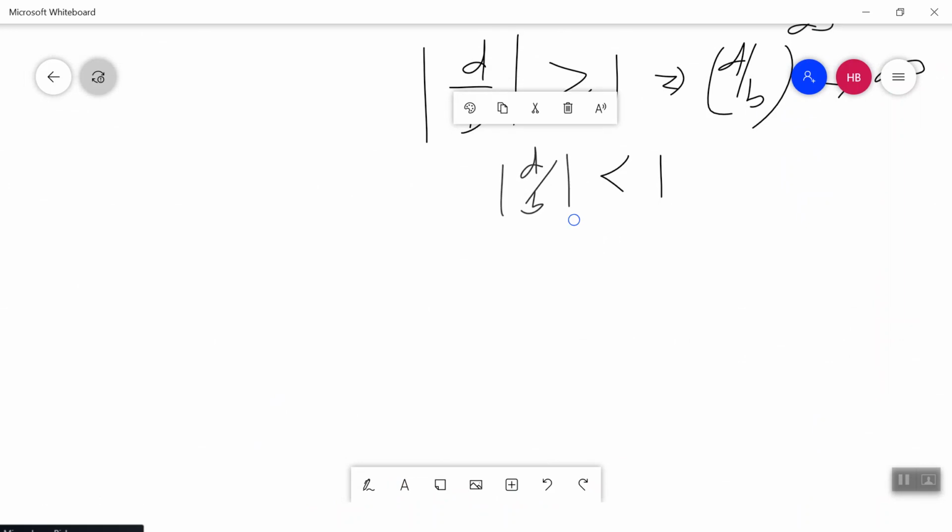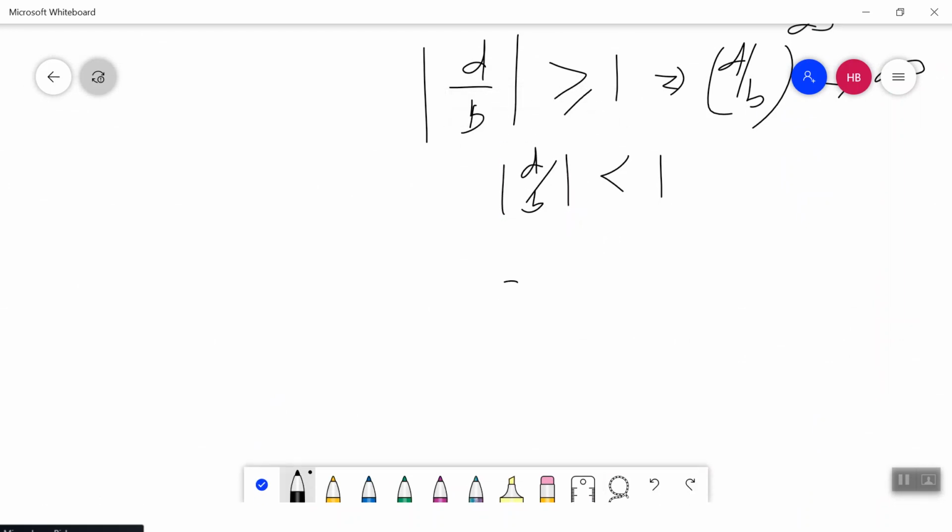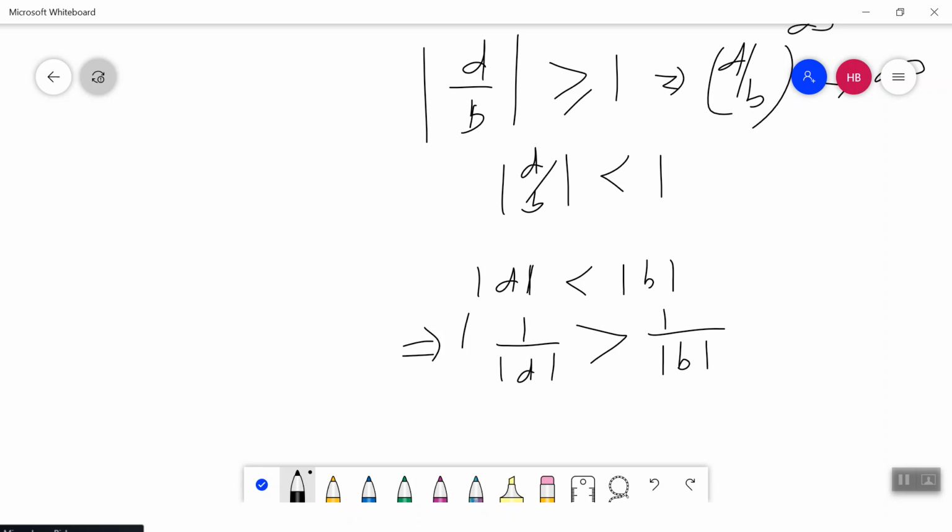And D by B has to be less than 1. That means the absolute value of D should be less than the absolute value of B. Or we can say 1 by absolute value of D should be greater than 1 by absolute value of B. Now, what is my 1 by D and 1 by B?